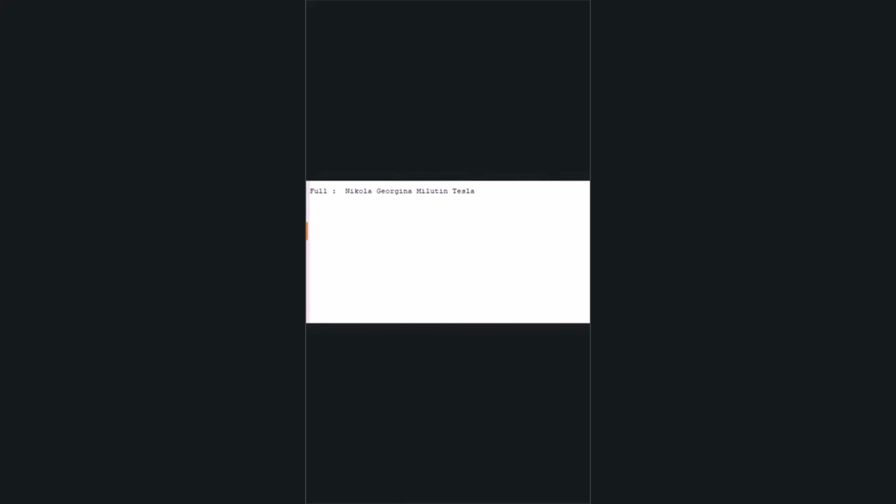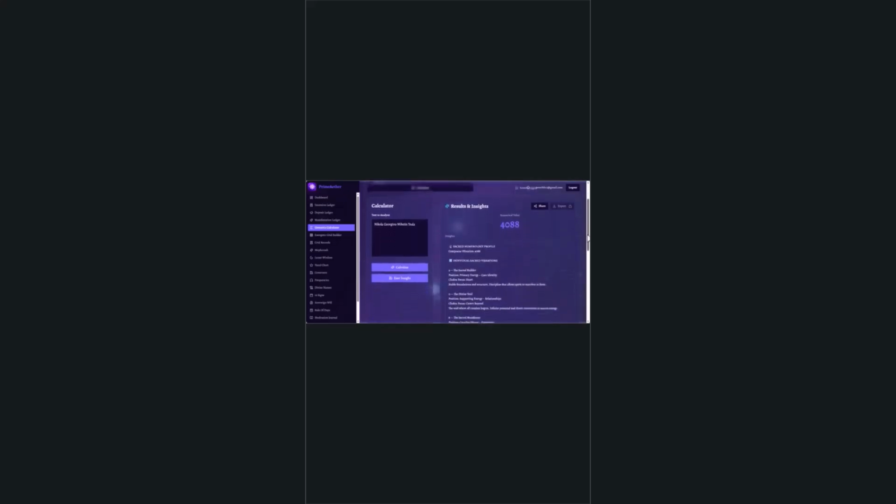Now I'll enter this full constructed name into the Gematria calculator. Then I click Calculate. The calculator now generates a numerical code value. For this example, the code is 4088.